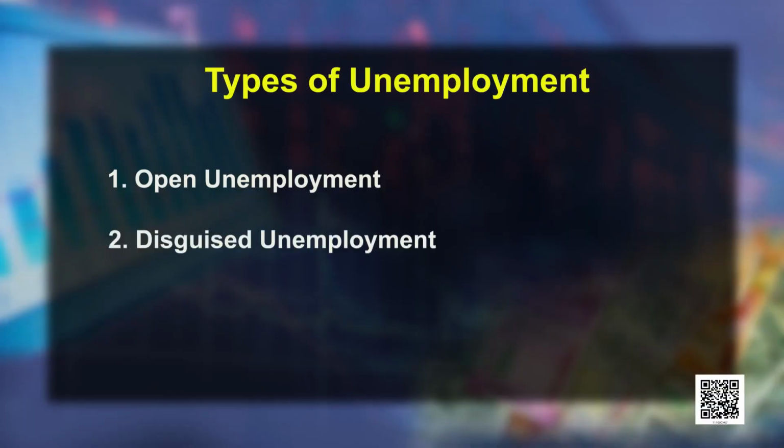But on the other hand, one more type of unemployment is known as disguised unemployment. This unemployment is very difficult to identify because under this, people are working, but their contribution to the total production is next to 0. That means, if they are removed from that productive activity, the production remains unchanged.